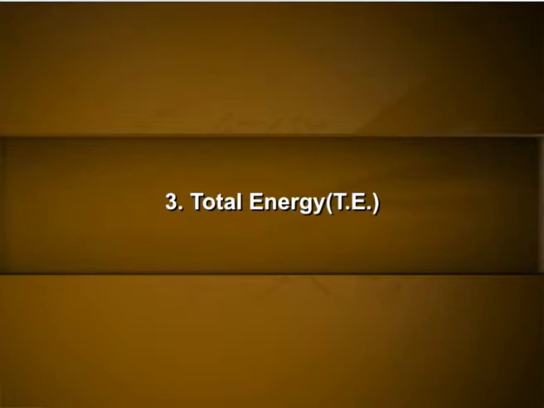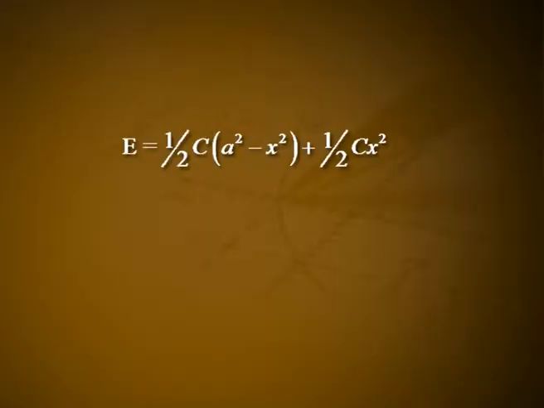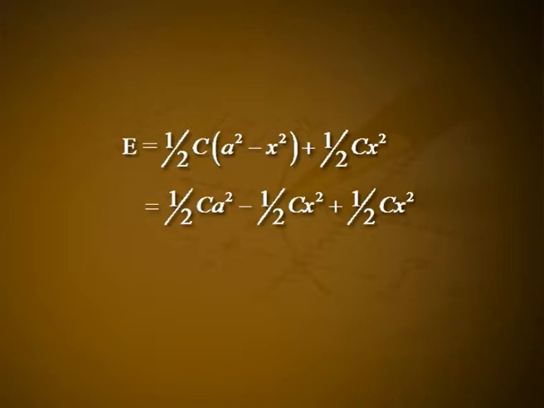Third one, total energy E. At a displacement x, the total energy is E equal to kinetic energy plus potential energy, which is equal to T plus U. That is, E is equal to 1/2 c (a² − x²) plus 1/2 c x², which is equal to 1/2 c a² − 1/2 c x² plus 1/2 c x², which is equal to 1/2 c a².